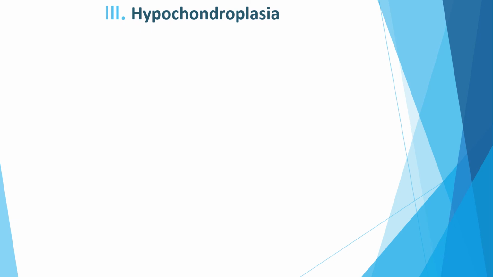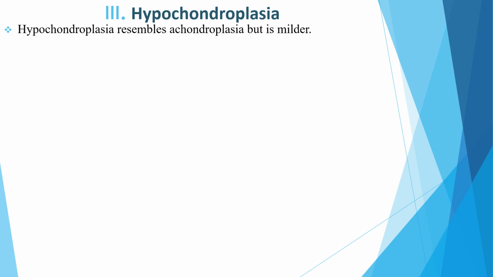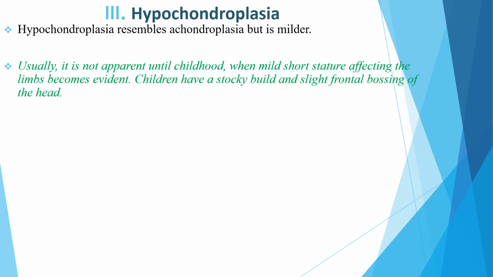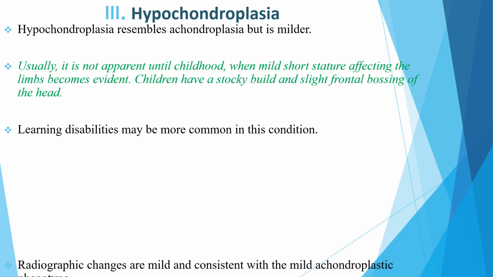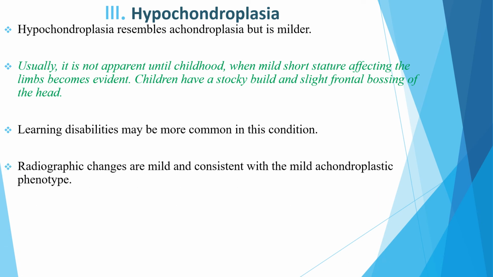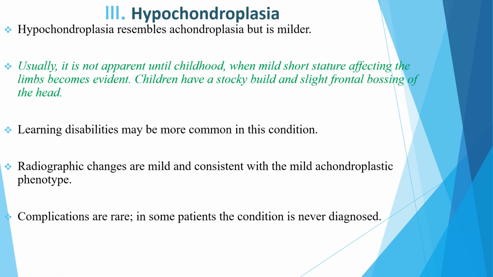The third one is hypochondroplasia. Hypochondroplasia resembles achondroplasia but is milder, and usually it is not apparent until childhood, when mild short stature affecting the limbs becomes evident. The children have a stocky build and a slight frontal bossing of the head. Learning disabilities might be more common in this condition. Radiographic changes are mild and consistent with the mild achondroplasic phenotype. Complications are rare in hypochondroplasia, and in some patients the condition is never diagnosed at all. Adult height for this group is slightly better and can range from 146 to 160 cm.